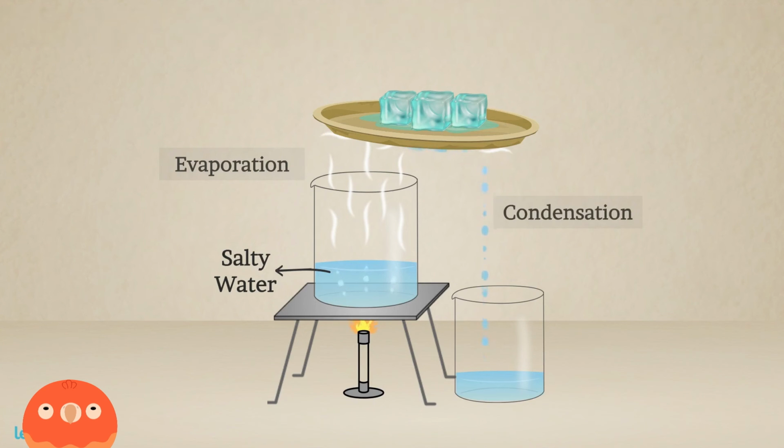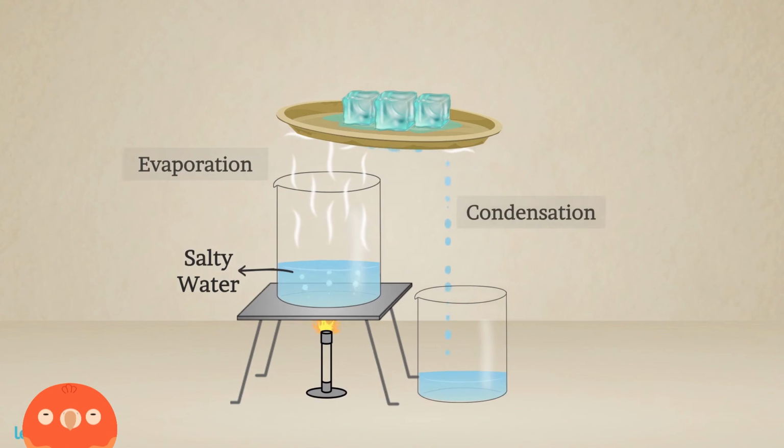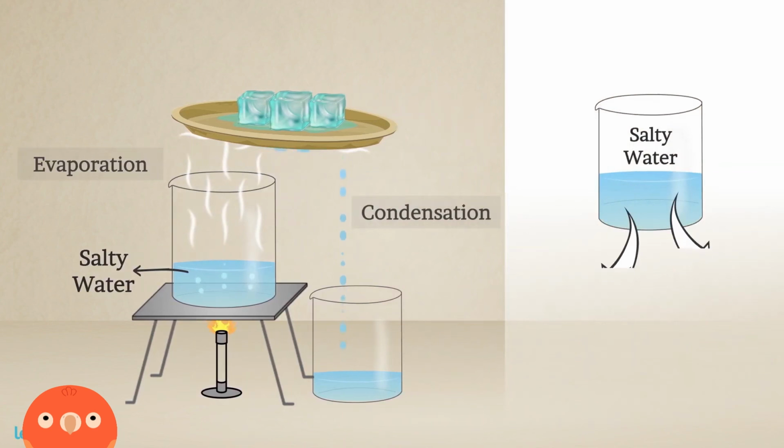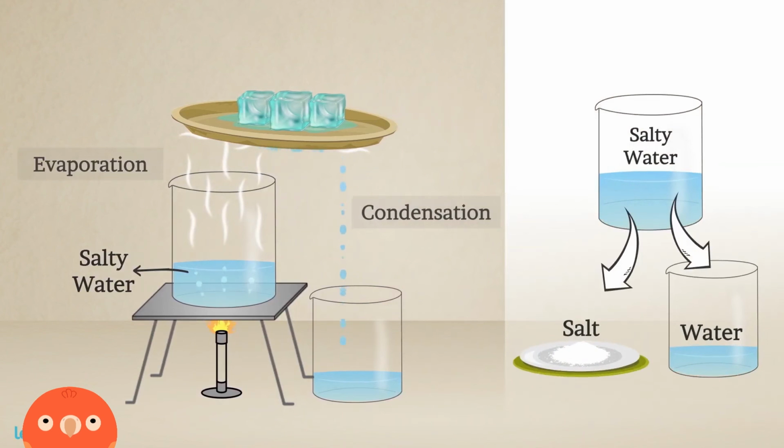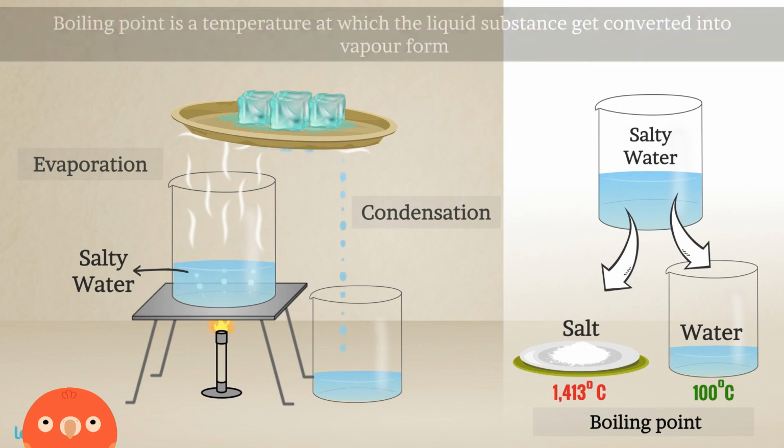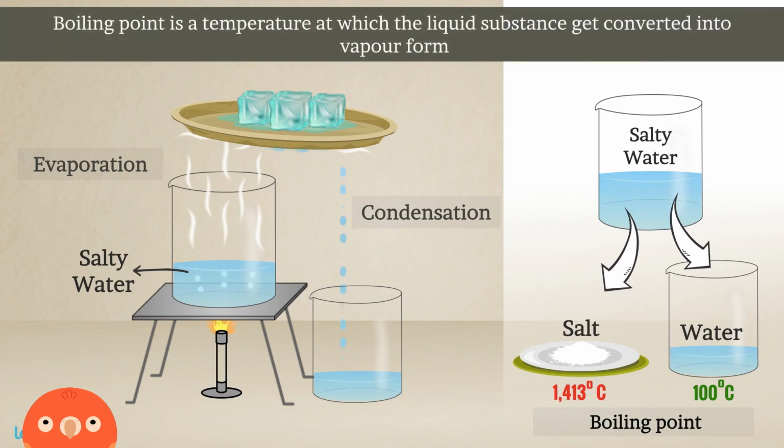With the help of evaporation and condensation, it is possible to separate components of a solution. For this method to work, different components must have different boiling points. Boiling point is the temperature at which a liquid substance gets converted into vapor form.